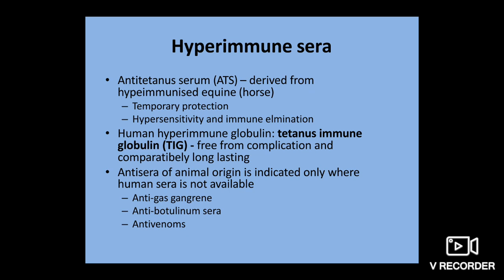ATS, anti-tetanus serum, is prepared by injecting a series of tetanus toxoid doses into horses and bleeding them to separate the serum. As ATS is a foreign protein, it causes hypersensitivity reactions. That's why human ATS is prepared by hyperimmunization of humans with tetanus toxoid. Protection with human ATS lasts longer.